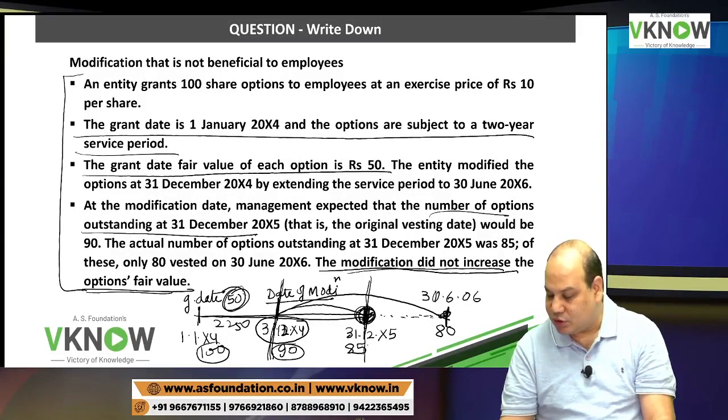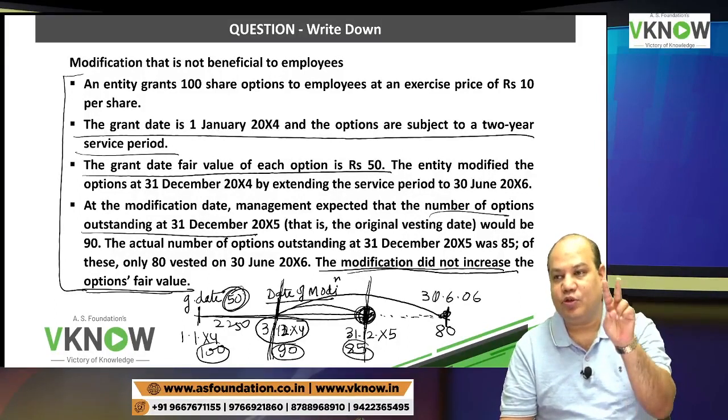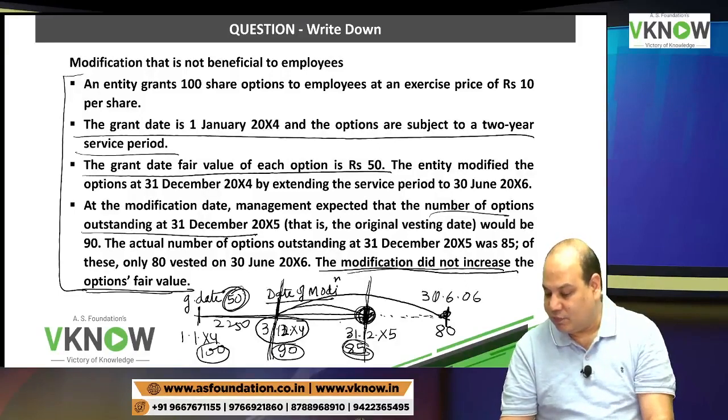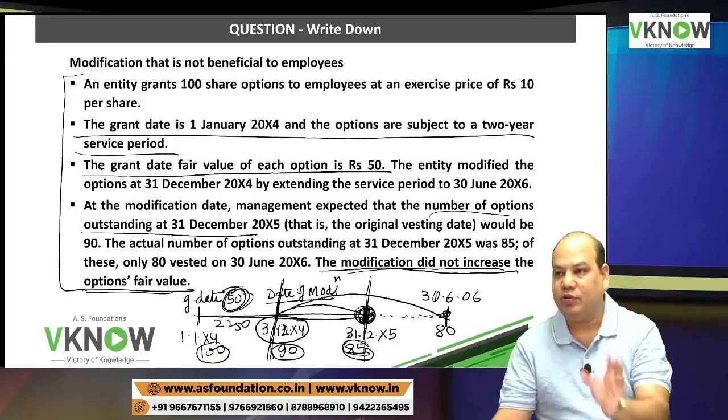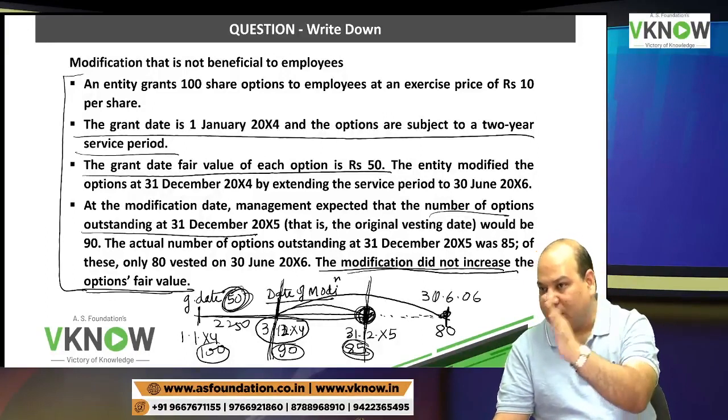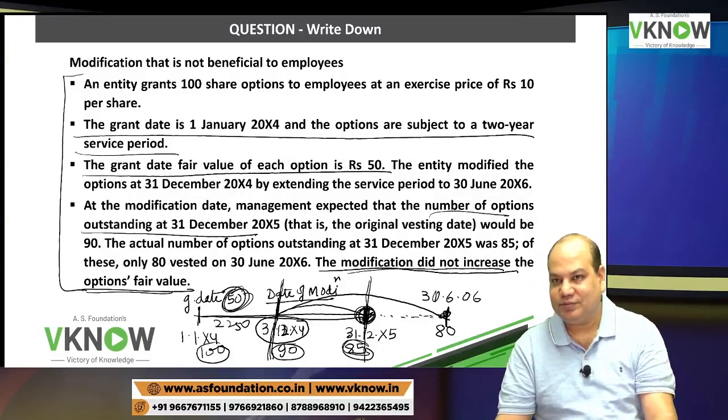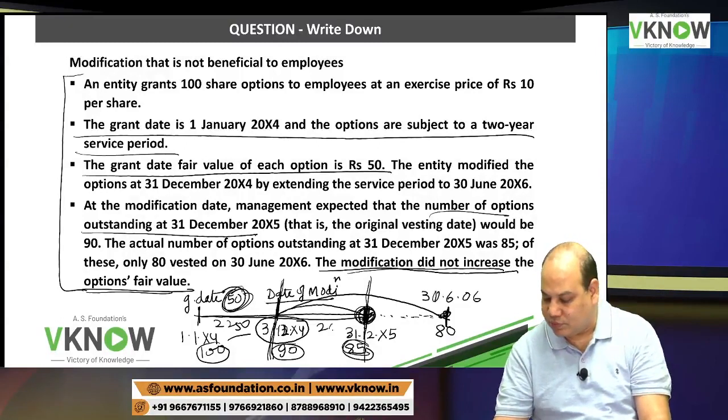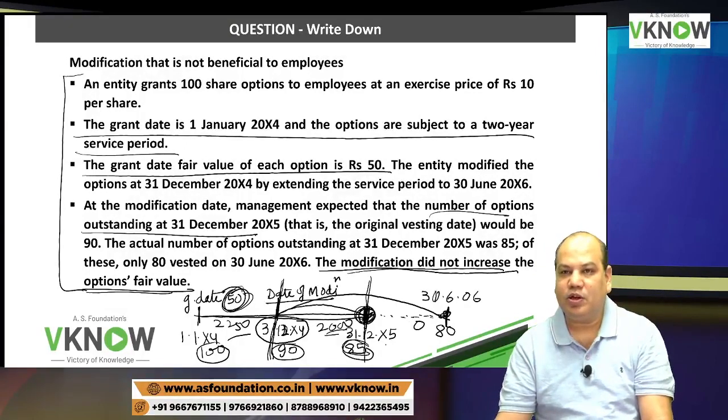So my calculation will be based on 2 years only. 85 into 50, that is my total expense, minus previous year, 2250. Answer is 2000. Done. 2250 for the first year, 2000 this year. No expense will be recognized on 30th June. Is it right?